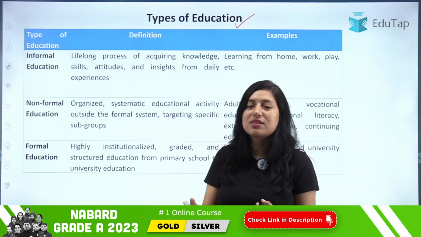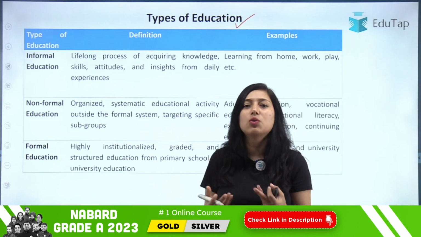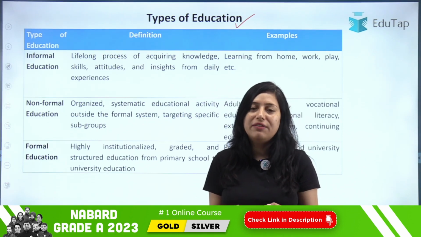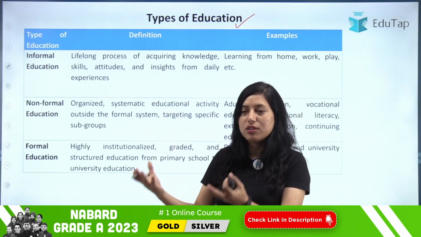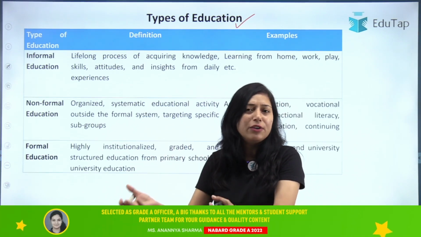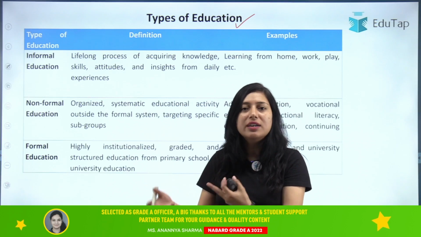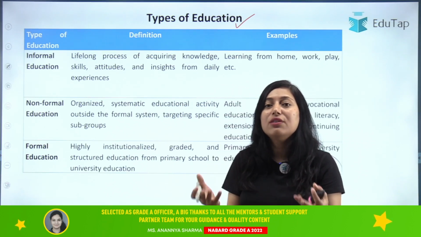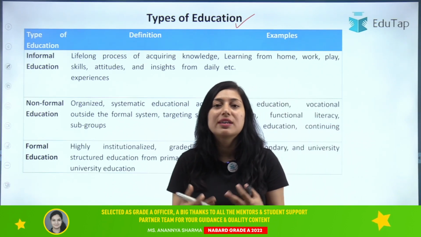और ऐसी एजुकेशन सिस्टम, ऐसी लर्निंग होती कहाँ पे? At your household level, at your work place, at your sports, when you are doing a sport activity, then you are learning something, right? That education is known as informal education.